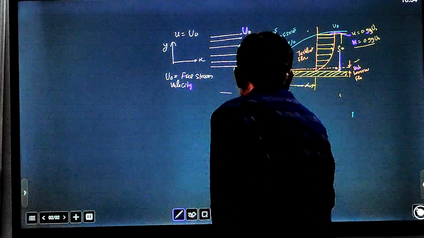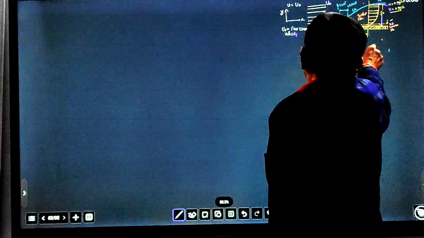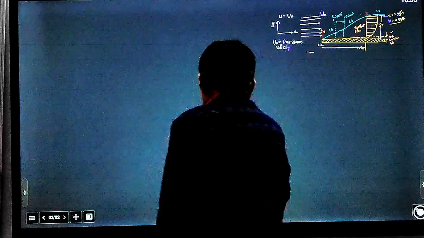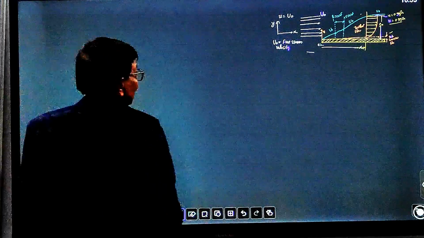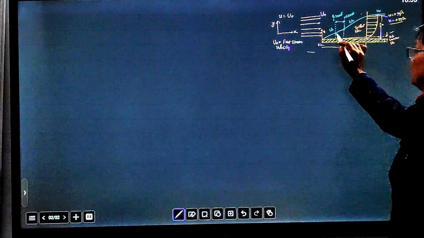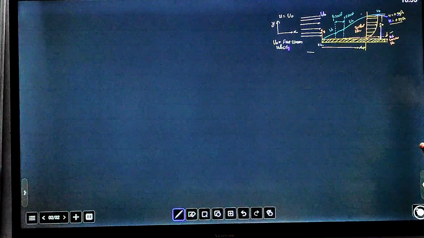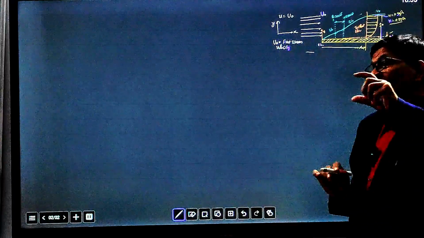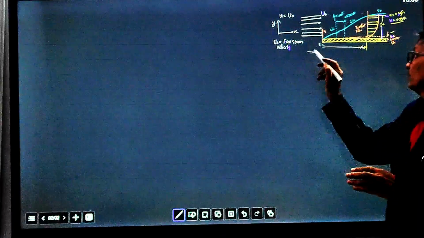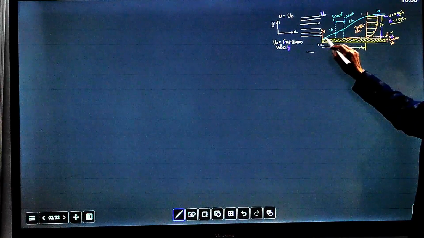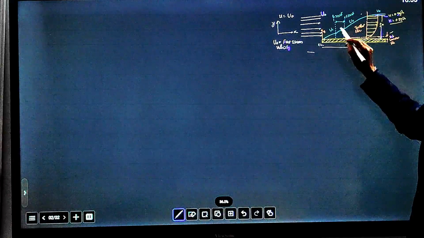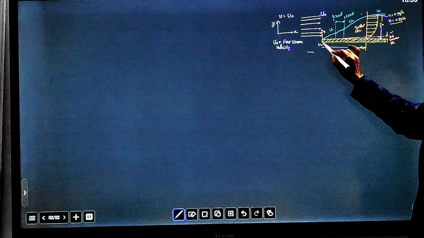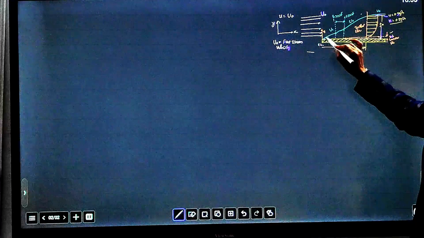How does the fluid behave in this region? As we move from this point to this point, the flow is fully dominated by the viscosity of the fluid, meaning due to frictional drag between the layers and between the surface and the fluid, if velocities are not very high, up to this point the flow is totally laminar, and as the fluid approaches, the velocity is increasing.